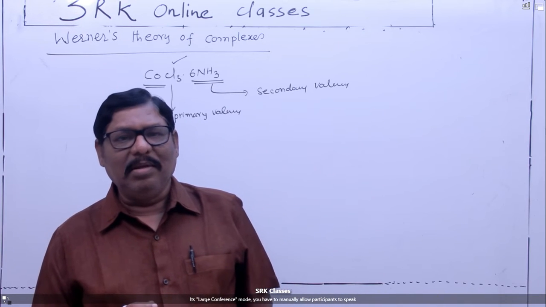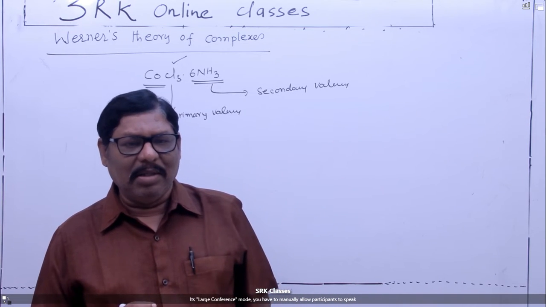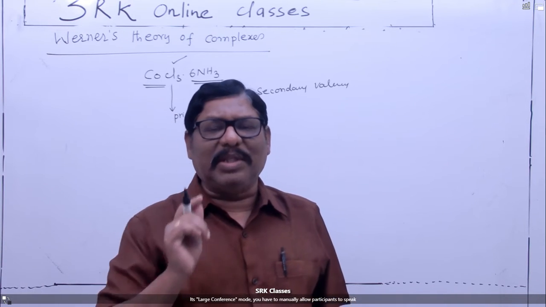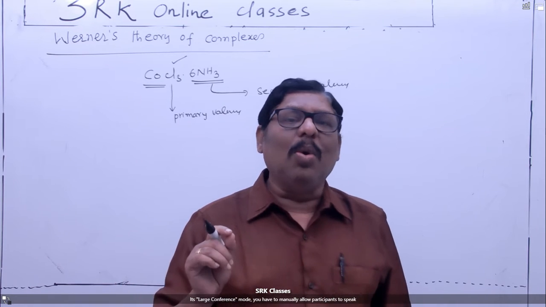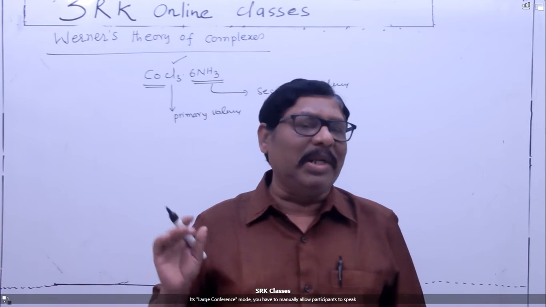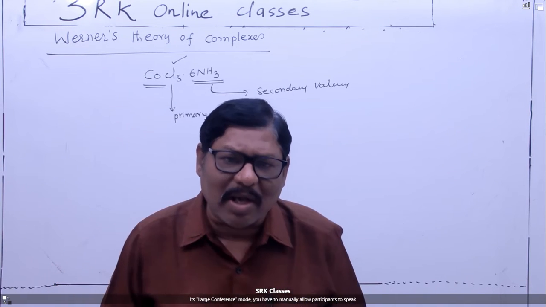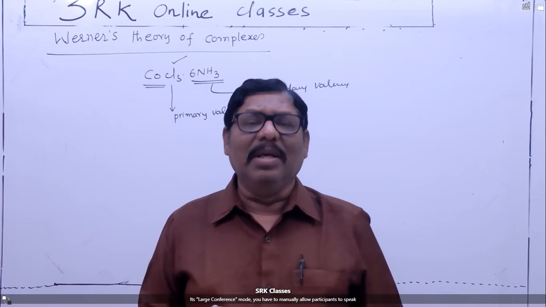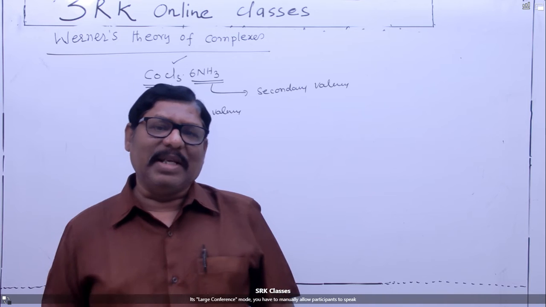The third difference is that primary valencies correspond to the oxidation state of the metal, which means if the central metal is attached with three primary valencies, the oxidation state of the metal will be 3. And secondary valencies correspond to the coordination number; the number of secondary valencies is equal to the coordination number. Fourth, primary valencies are attached to the central metal ion by dotted lines, whereas secondary valencies are attached by thick lines.